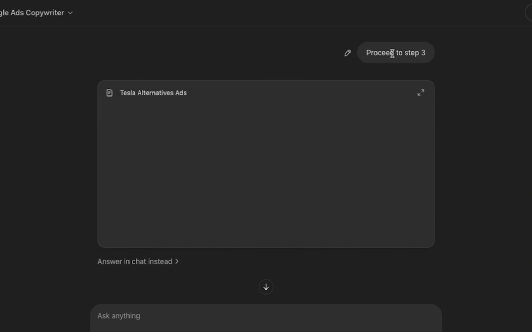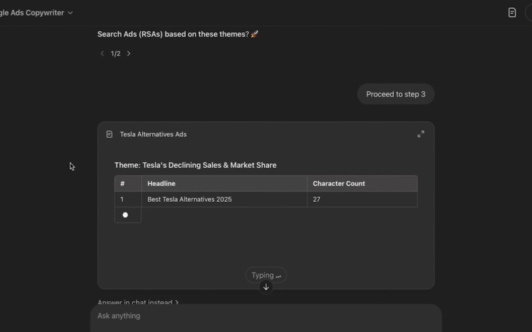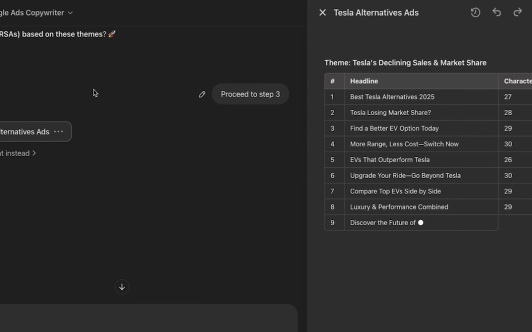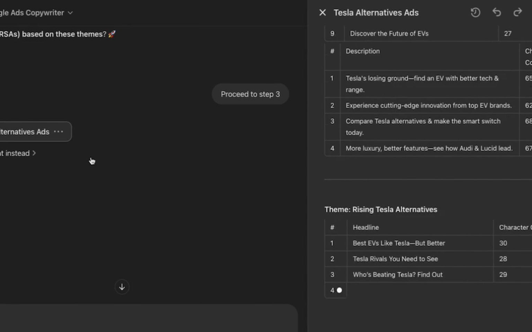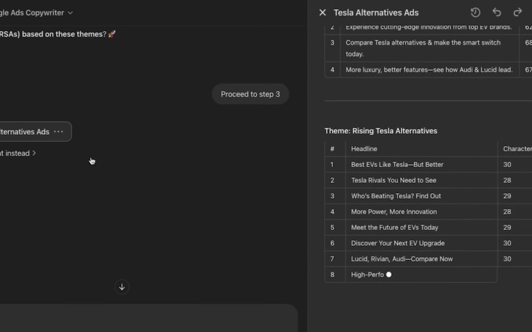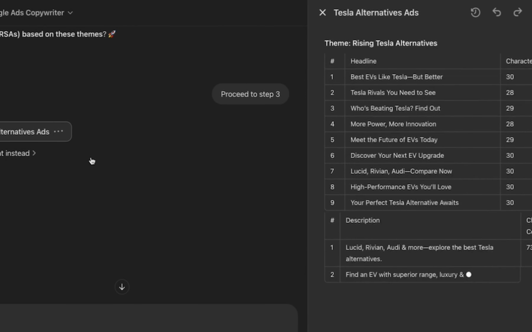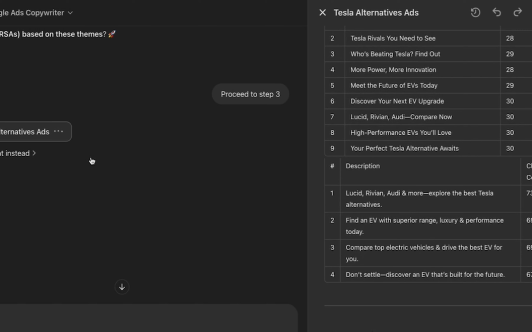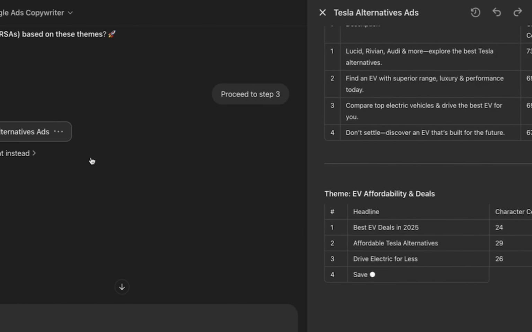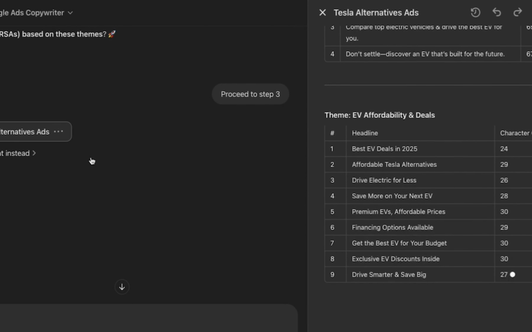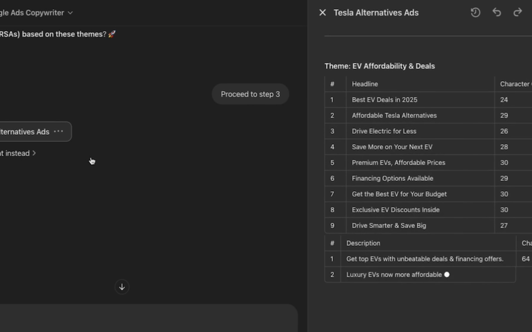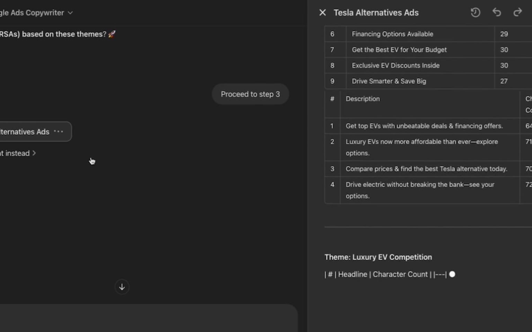That's all you have to do. As a user, you just have to let it continue the process. The process has already been built in the background, and all you have to do is give it the initial information, the keyword, and the landing page, and then tell it to proceed as it goes along. The reason why we've set it up this way is so that at each step, you can ask some questions, you can give different directions depending on what you're looking for, right? So at each step, you can make some adjustments instead of having a tool that just does everything.